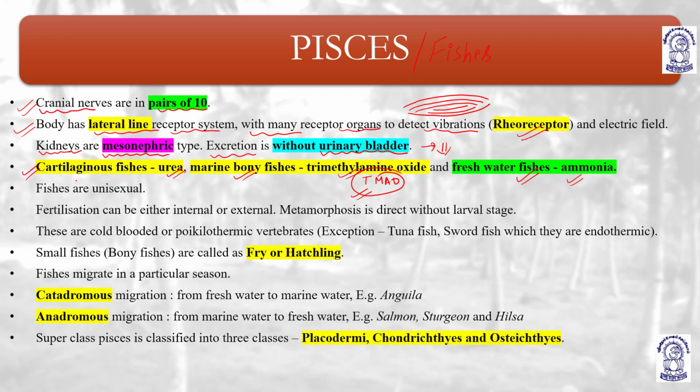Right? Fishes are unisexual. Fertilization can be either internal or external. Metamorphosis is direct without a larval stage. There is no larval stage, which means direct development.